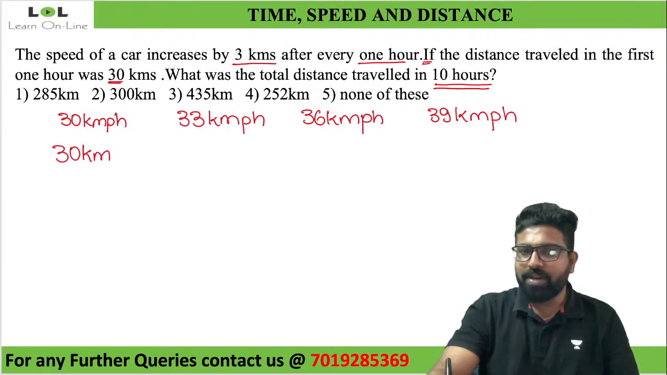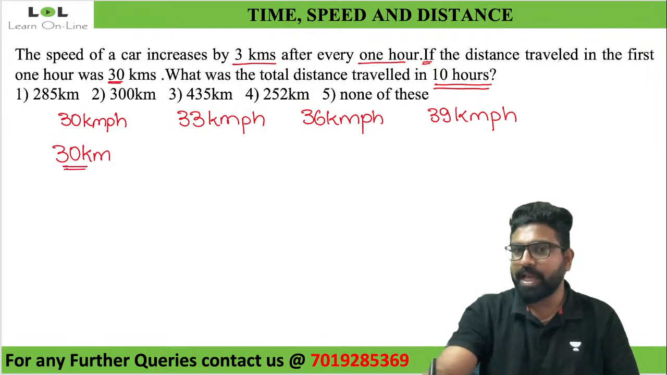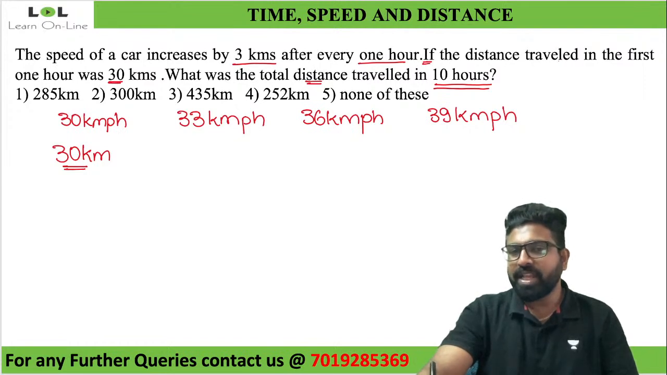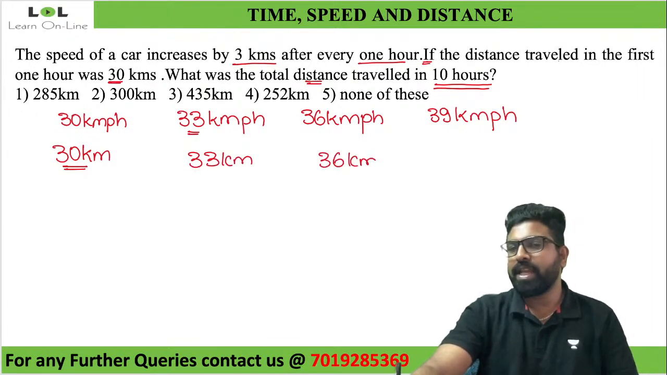Look at this. First 1 hour, he traveled 30 kilometers. They're asking me the total distance, so I need to try to find it out in terms of distance. Can anybody tell me what will be the distance traveled in the next 1 hour? Anybody is traveling at 33 kilometer per hour, so the next 1 hour, he'll travel 33 kilometers. Then he will travel 36 kilometers. And then he'll travel 39 kilometers.